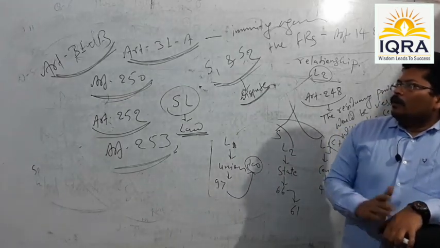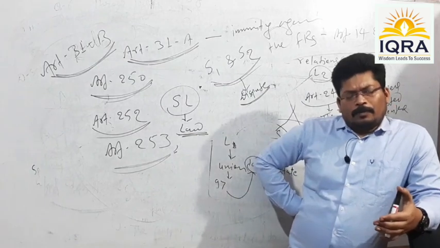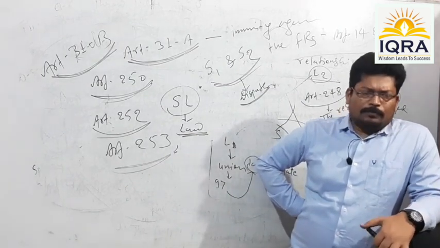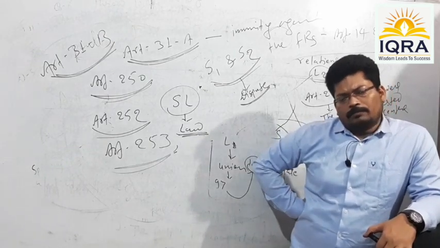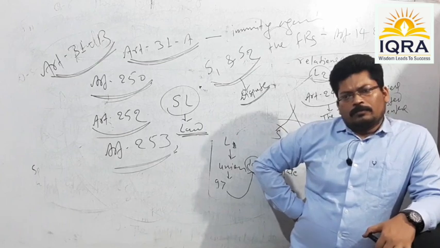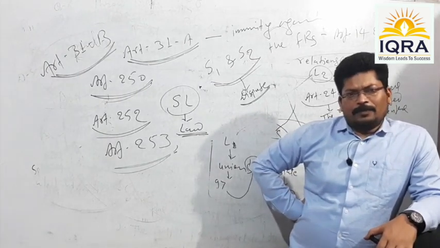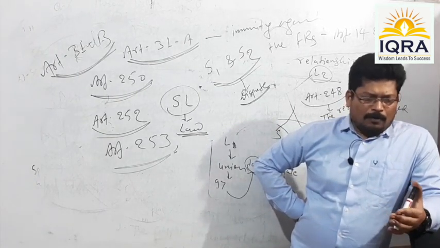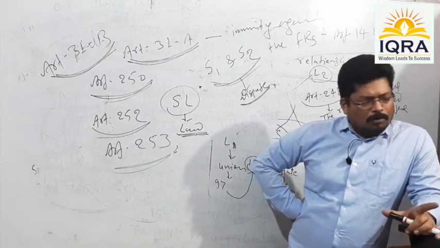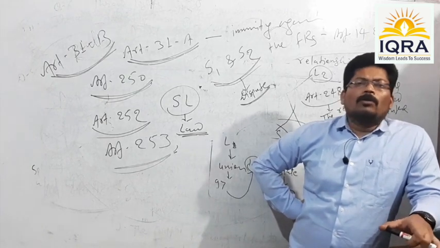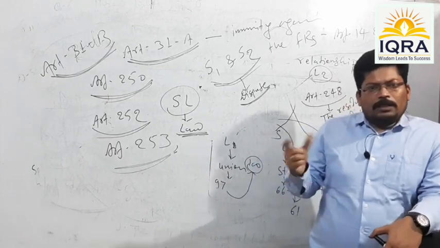Anyway, Article 31B says that if a legislation passed by the state legislative authority is put under Schedule 9 of the Indian Constitution, it would be made free from judicial scrutiny. So once a law has been inserted under Schedule 9, no judicial scrutiny can be carried out over such legislation. But the point is, in order to put a legislation